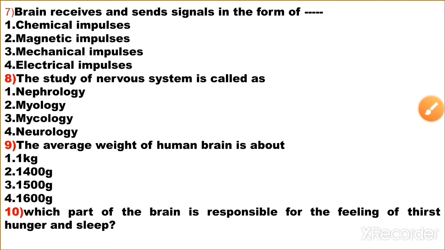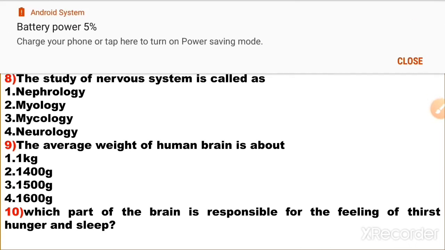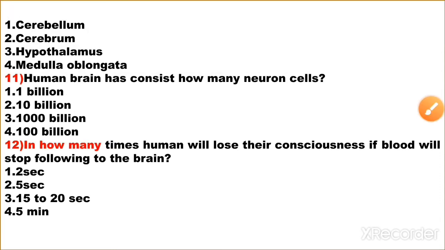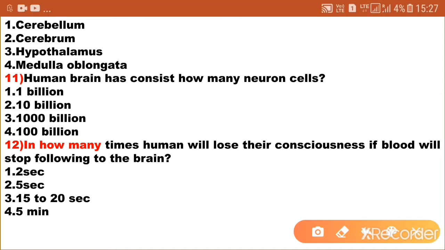10th question: which part of the brain is responsible for the feeling of thirst, hunger and sleep? The options are: cerebellum; option 2, cerebrum; option 3, hypothalamus; option 4, medulla oblongata. The hypothalamus is the center for hunger, thirst, sweating, sleep, temperature, love and hate. So the answer is option 3, hypothalamus.